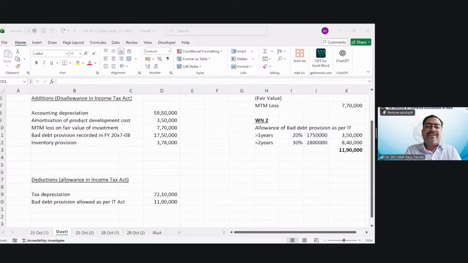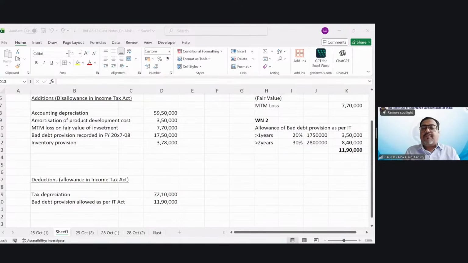So this point number 6 is just to confuse you. There is no treatment of this point number 6. Okay, right? But if this 14 lakh rupees of government grant had been taken in P&L as an income, but it is not taxable, what should you do? You should deduct it while computing your taxable profit. But this is not sitting in P&L and hence no treatment. Point number 7. In 7-8, H Limited increased the liability for product warranty cost by 1,75,000.